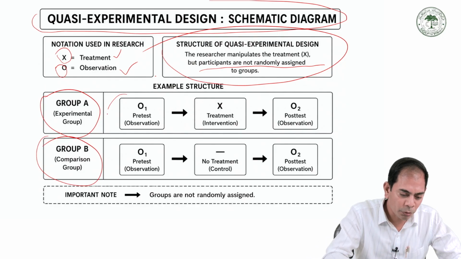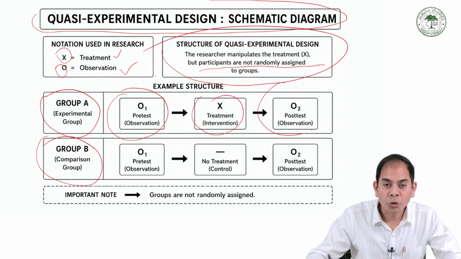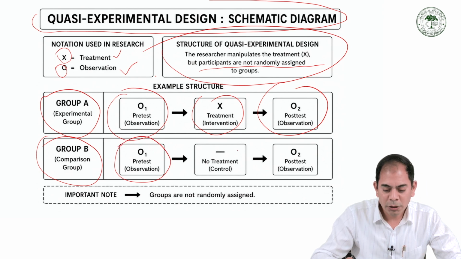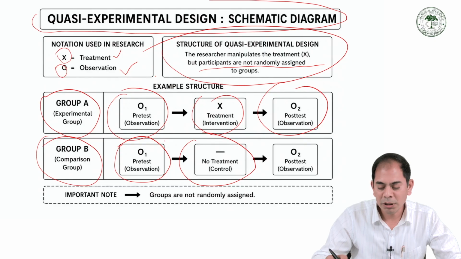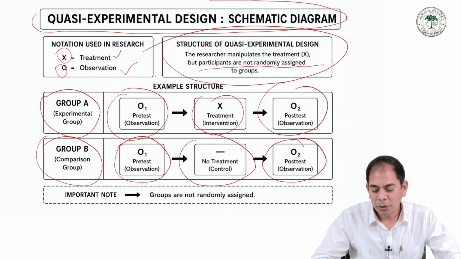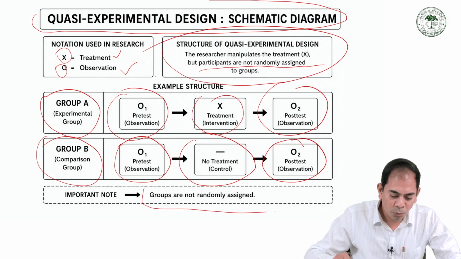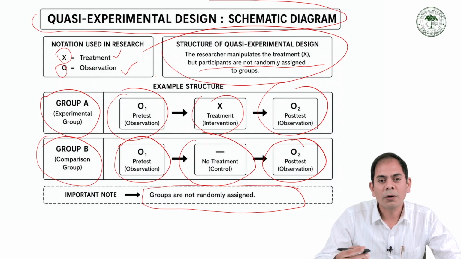Group A receives the pre-test observation, then the treatment, and we record the post-test observation. Group B has the pre-test observation, no treatment, which is called the control condition, and we also record the post-test observation because we are not giving any treatment. The important note is that the groups are not randomly assigned.